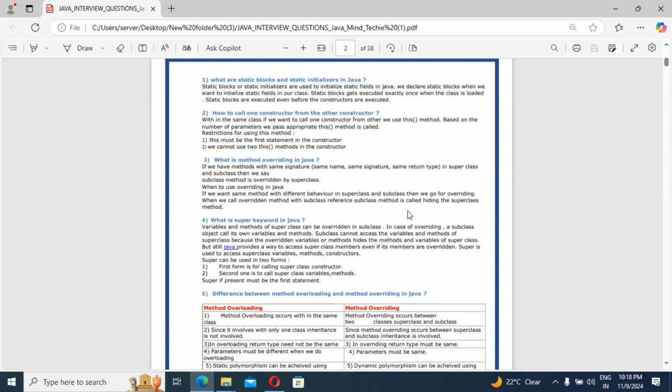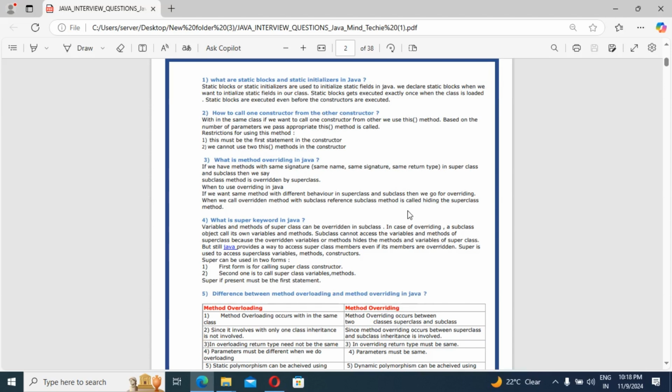Guys, see, if you are going to explain the overriding concept, sometimes the interviewer may ask, where did you use the overriding concept in your project? Where did you use the overriding concept in your project? So guys, see, you can explain in such a way, right?